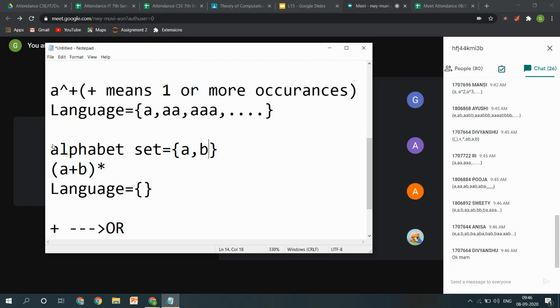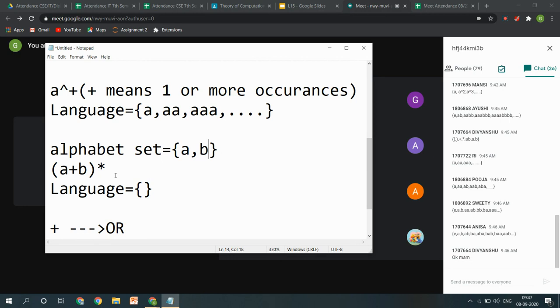If I am talking about the whole language, then it can be a subset of that which is to be created using this regular expression. But can anyone tell me, if I talk about this regular expression, will it contain the language of all the strings that are of even length, maybe that are of odd length, or the set of all strings that are starting with A?